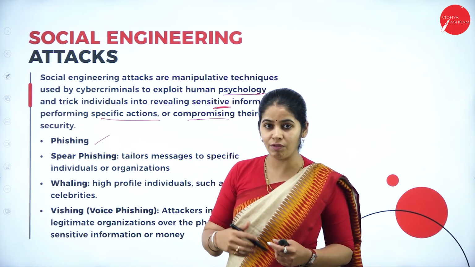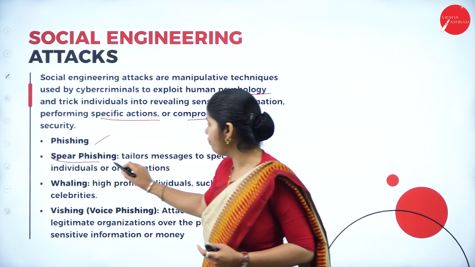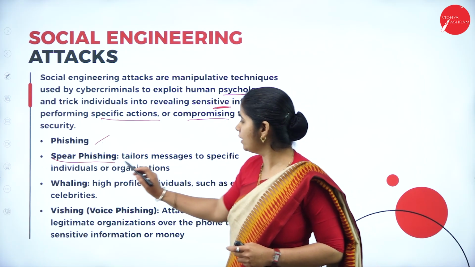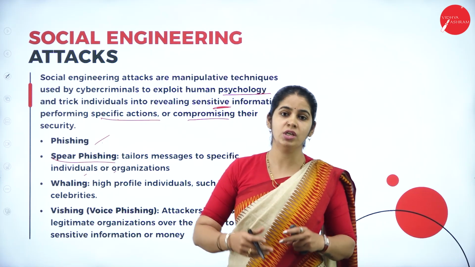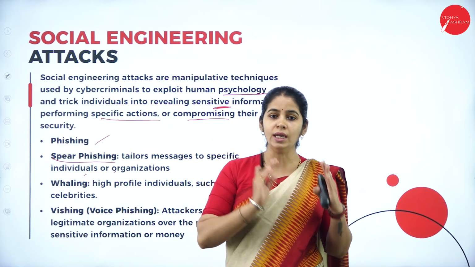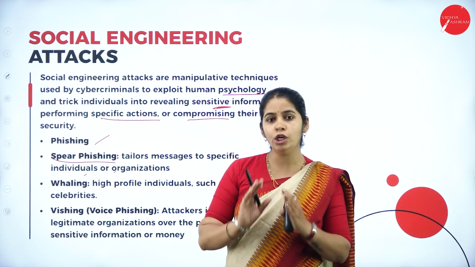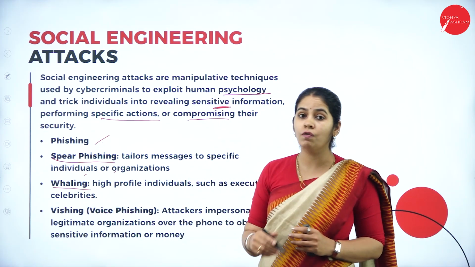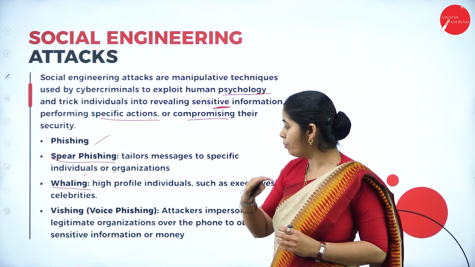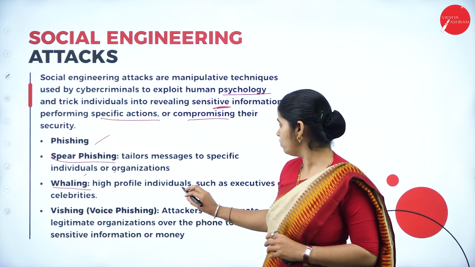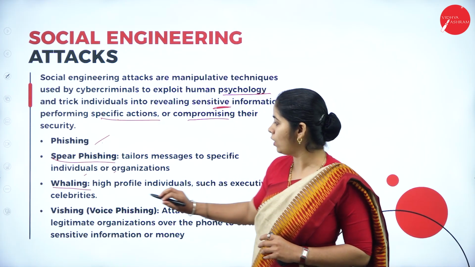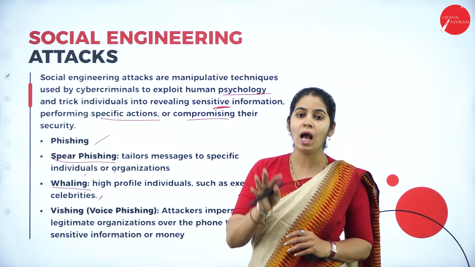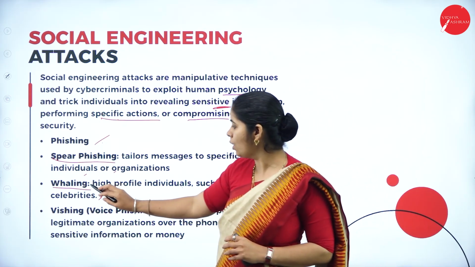Again, in phishing, we have different types of phishing. That is spear phishing. What is spear phishing? It is a tailored message to a specific individual or organization. Phishing targeting some organization or some specific individual is called spear phishing. Then we have whaling. What is whaling? Whaling deals with high profile individuals, such as executives or celebrities. Phishing targeting a high profile individual is called whaling.